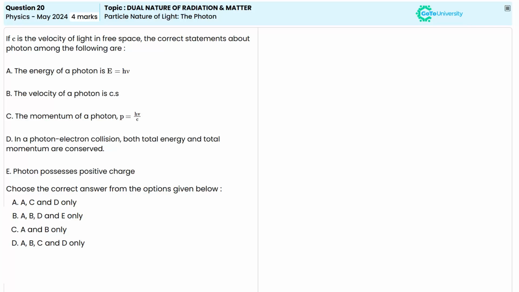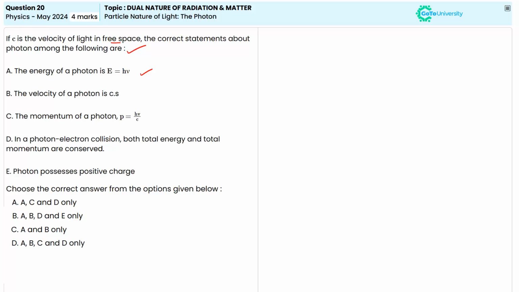Which statement about the photon among the following given is correct? Here c represents the velocity of light in free space. Option A is given as the energy of a photon is E = hν.